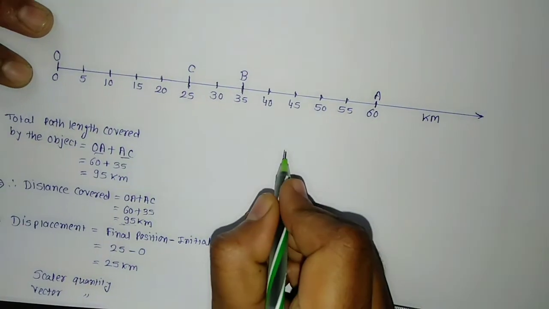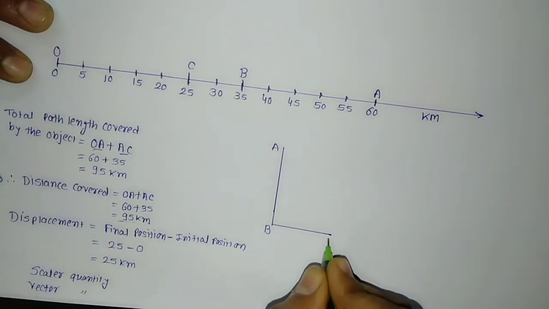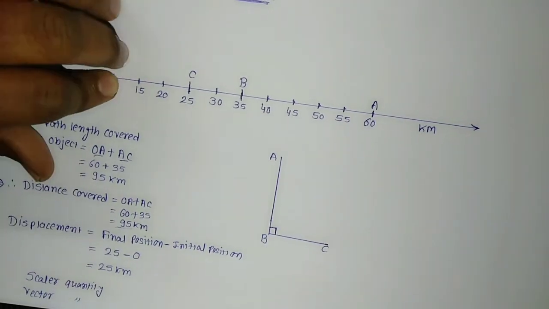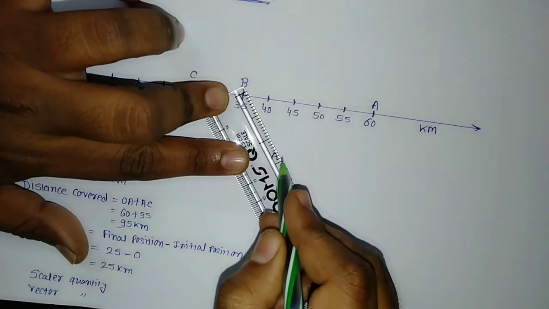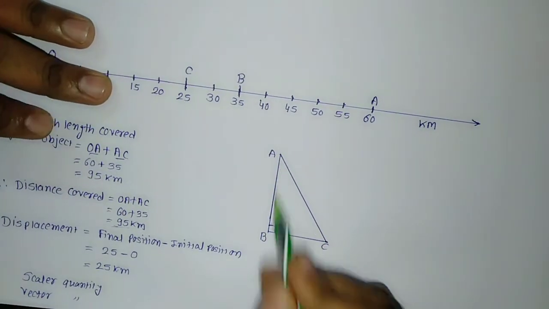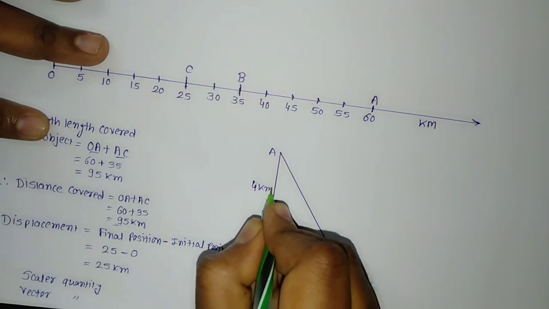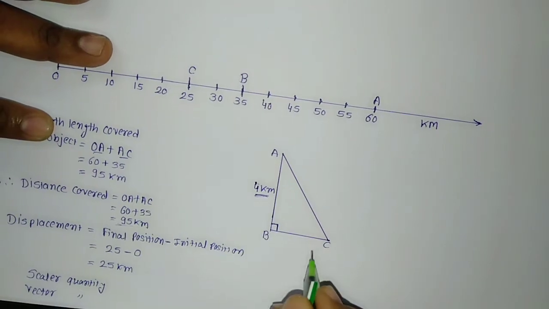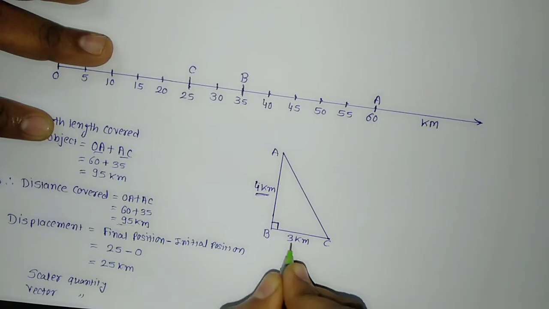Suppose this point is taken to be A, this point I will consider as B and this point I will consider as C. This is a 90-degree angle. I will join points A and C, so it makes right angle triangle ABC. Now just imagine the distance between A and B is 4 km. I have taken 4 centimeter, which I will write in kilometer, that is 4 km. And B to C will be considered as 3 km.